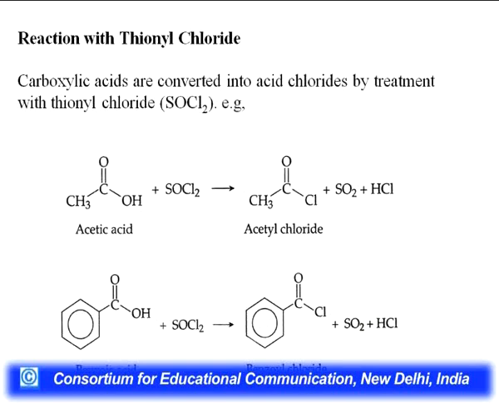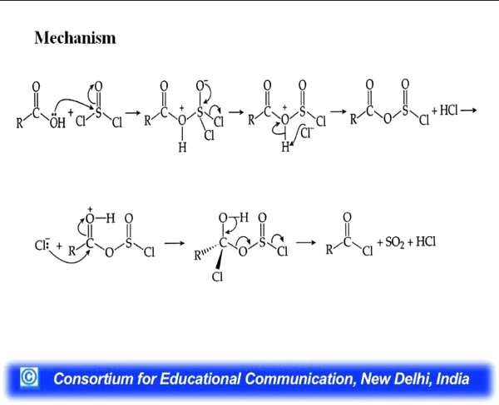Then reaction with thionyl chloride. What is thionyl chloride? SOCl2. Acetic acid gives acetyl chloride, benzoic acid will give you benzoyl chloride. So, acid chlorides are formed. This is the mechanism how thionyl chloride will attack the hydroxyl oxygen atom first of all, and then there is an elimination, and then you will get the acid chloride by a number of rearrangements.